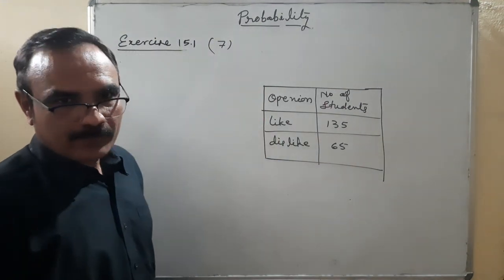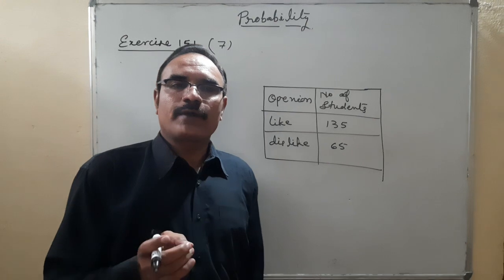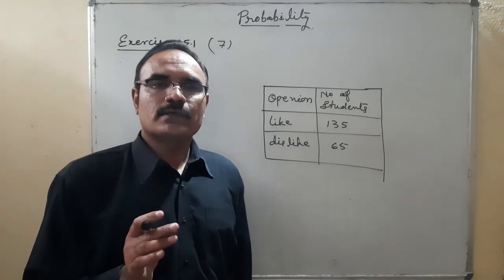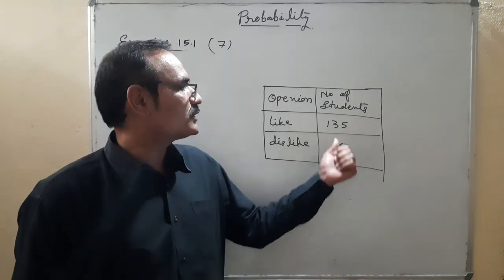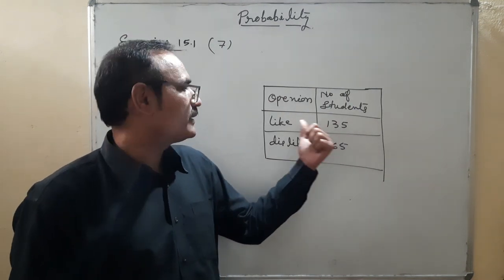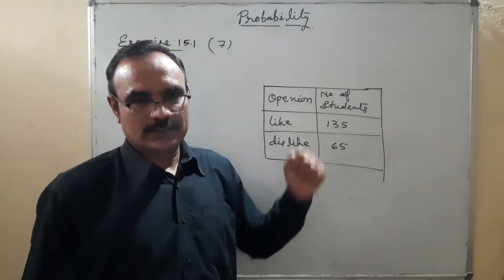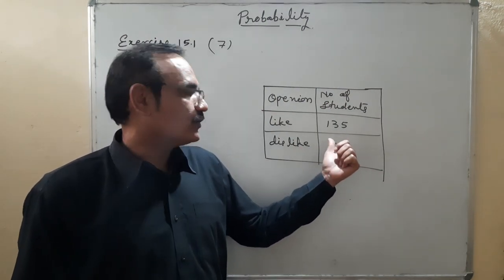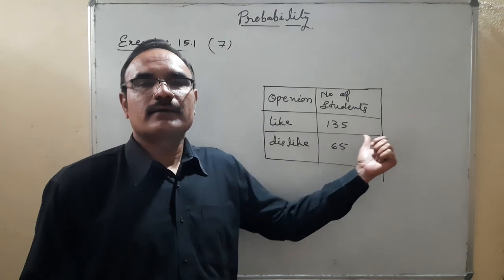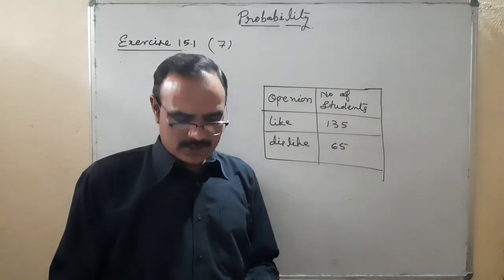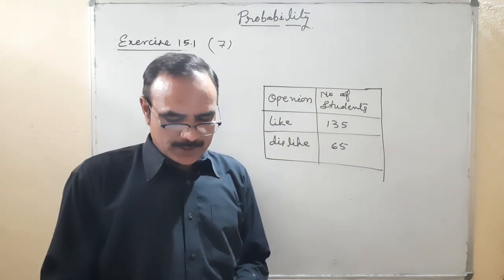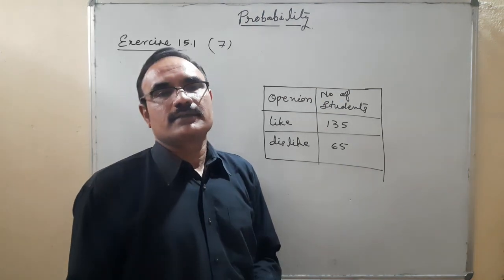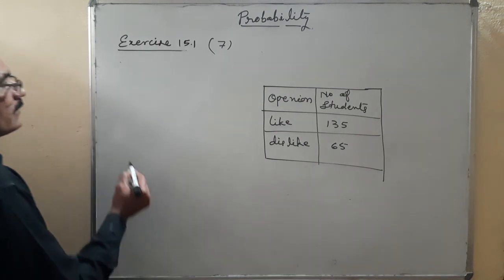Out of the 200 students, 135 students like statistics and 65 students dislike statistics. The question is, find the probability that a student chosen at random likes statistics.